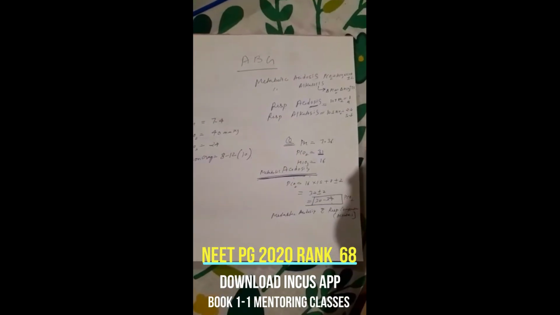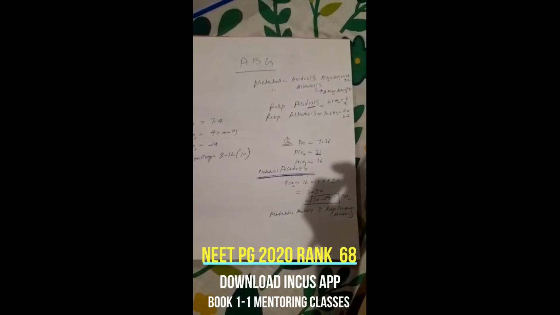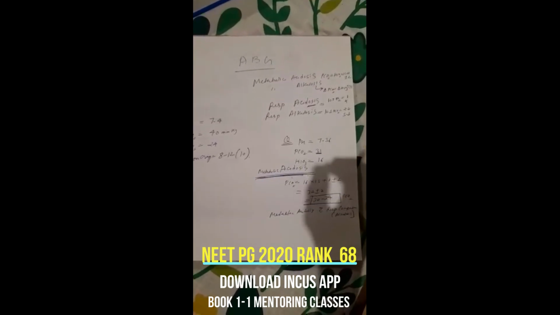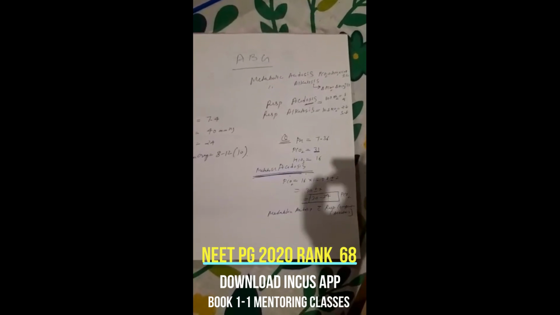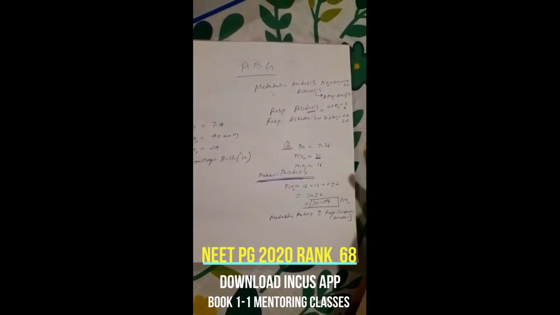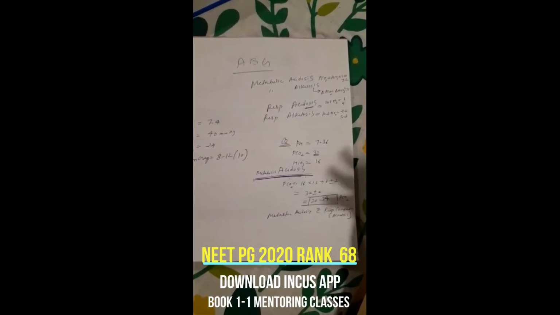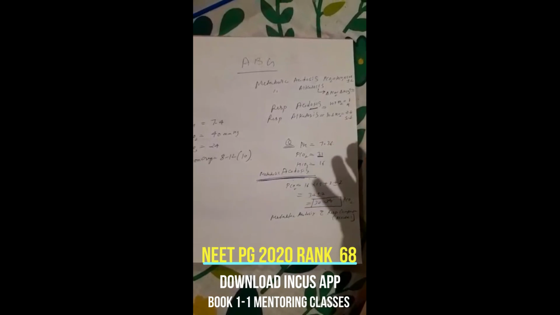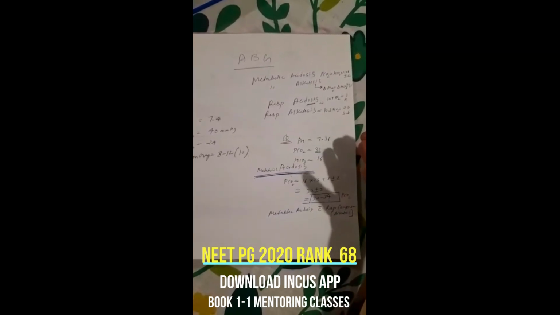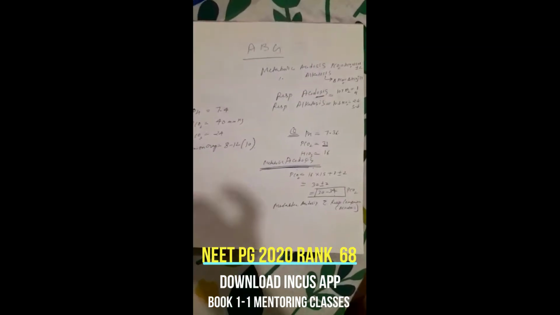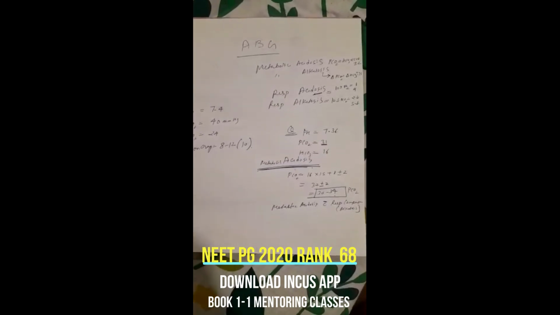So in this 6-minute video, we have learned about one of the basic ABG abnormalities. In the next 5 to 10 minute video, we'll try to finish the ABG, and you can see it is quite simple if you understand the concept, and you can score 100% of the marks in this.